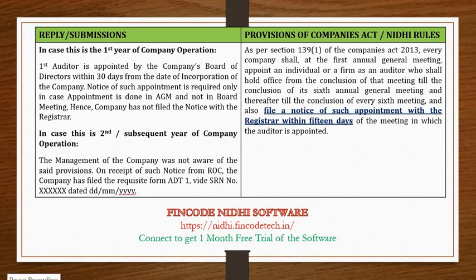The company is eligible to appoint an individual or a firm as an auditor, and that person or the firm is eligible to be appointed as an auditor till the conclusion of 6th AGM.